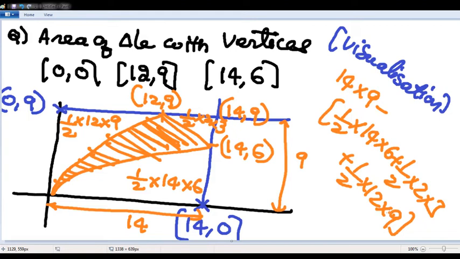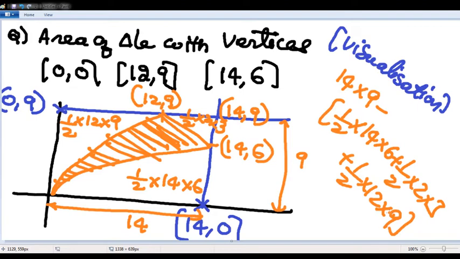In case you do not remember the formula, you can draw the diagram and do it. (0, 0), (12, 9), (14, 6). Maximum x value is 14, so (14, 0). Maximum y value is 9, so (0, 9). Drop perpendiculars and it will become (14, 9). (14, 6) is 3 units down from (14, 9). (12, 9) is 2 units to the left of (14, 9). Draw the triangles. Total rectangle minus these 3.